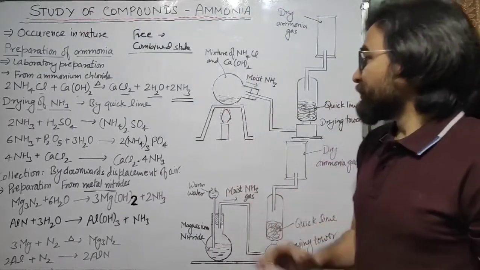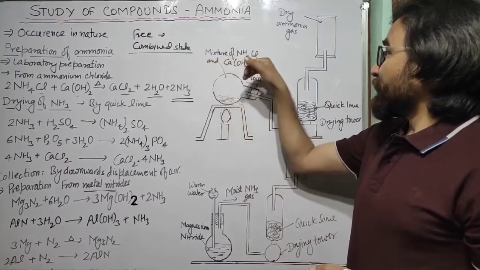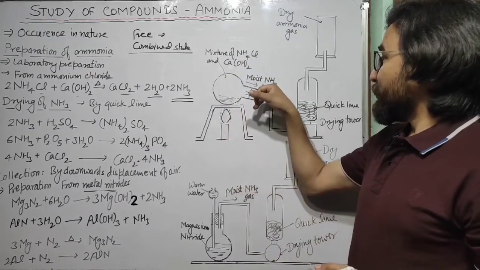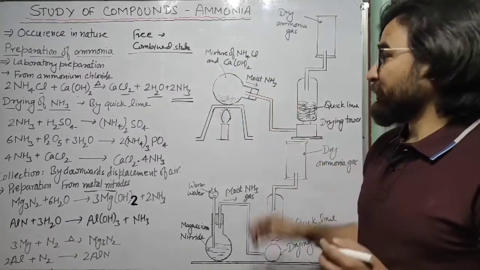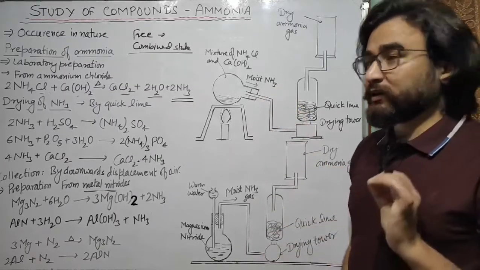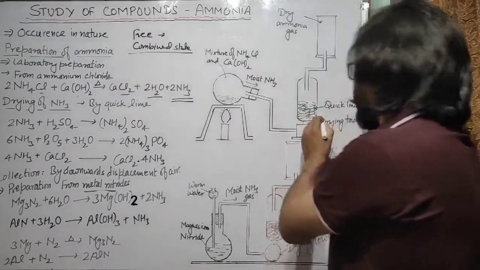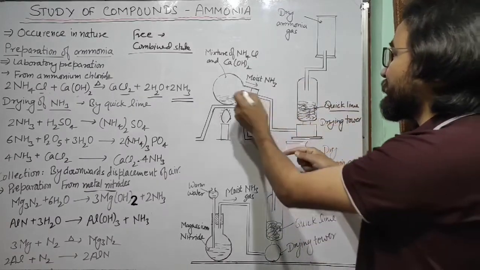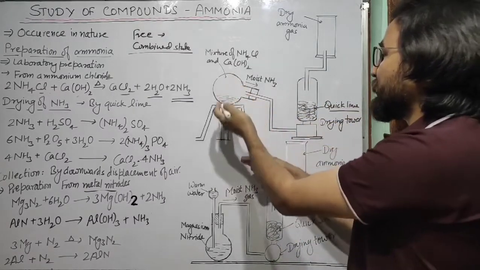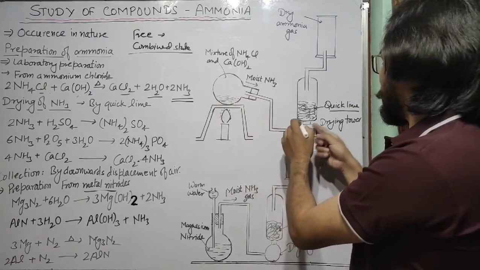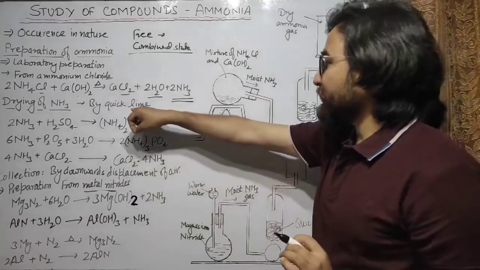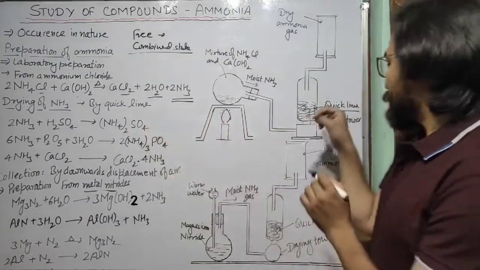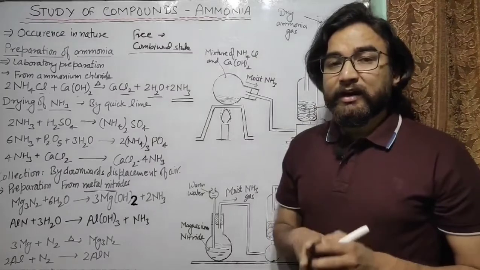So let's see the whole process. This is the diagram. A mixture of ammonium chloride and calcium hydroxide is heated and moist ammonia gas is formed. Now this moist ammonia gas is dried by quicklime in the drying tower. So this is the drying tower. The moist ammonia which is produced is passed to the drying tower, and in the drying tower the ammonia is dried by quicklime. So quicklime is present in the drying tower.